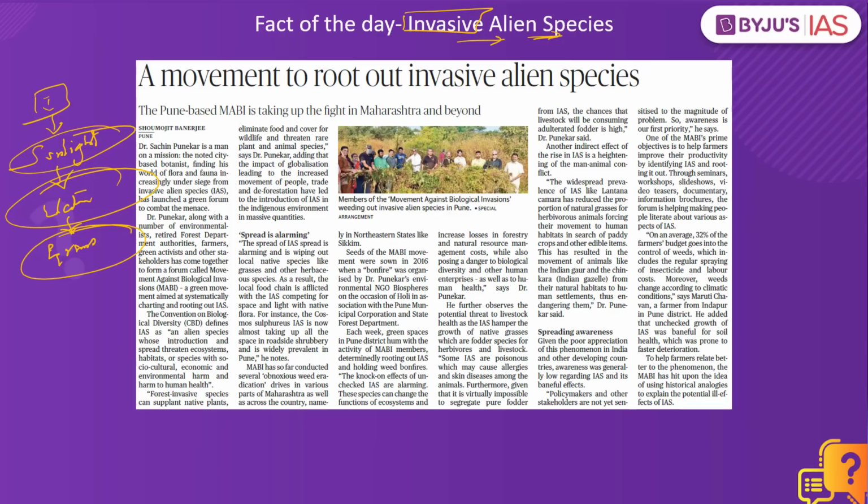Added to this, this can also threaten other biodiversity as well. How? Let's take for example the cattle. Let's take for example cows as well. These cows may be relying on the grass that is present in that region, but because of an invasive species that enters this region, there is not much water or sunlight for the grass, and this will see a natural death in that region. So what is happening here? There is a problem on the economic front, on the biodiversity front, and at the same time this could also have environmental consequences for that particular region.